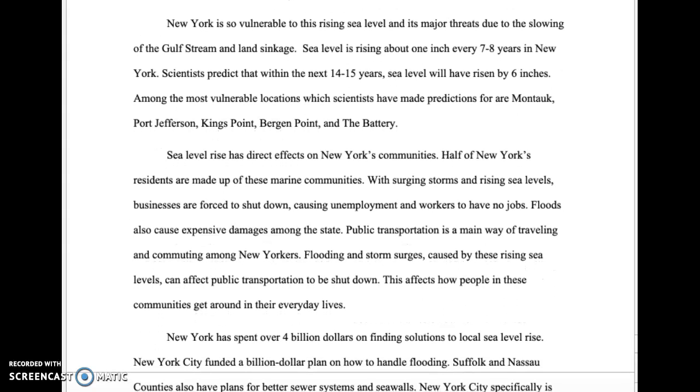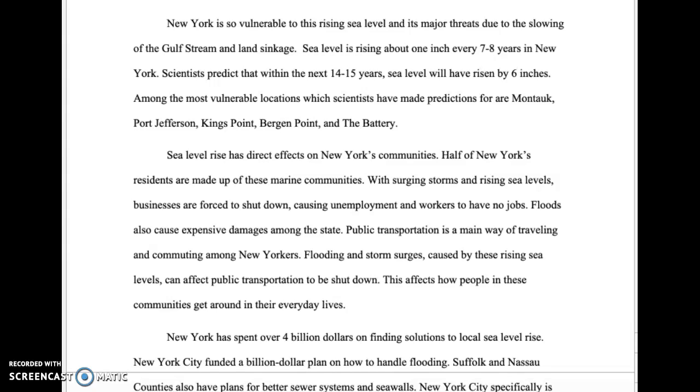New York is so vulnerable to this rising sea level and its major threats due to the slowing of the Gulf Stream and land sinkage. Sea level is rising about 1 inch every 7 to 8 years in New York. Scientists predict that within the next 14 to 15 years, sea level will have risen by 6 inches.